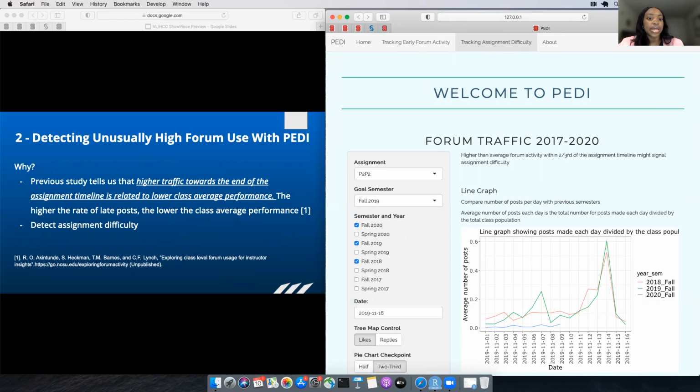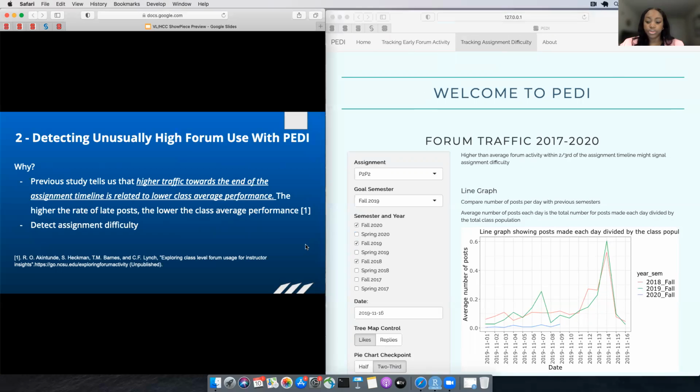So why do we want to detect unusually high forum use by the whole class? We want to do this because our previous research shows that higher traffic towards the end of the assignment timeline is related to lower class average performance. And so the second task aims at detecting higher rates of forum interaction during the 2/3 of the assignment timeline in order to detect assignment difficulty and ensure that the whole class benefits from answers on the forum.